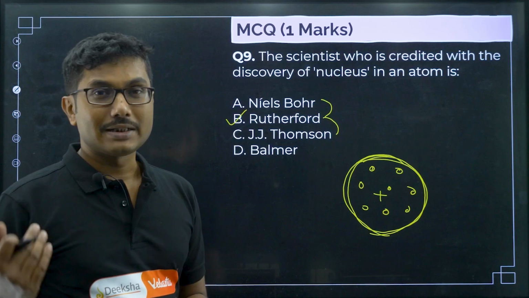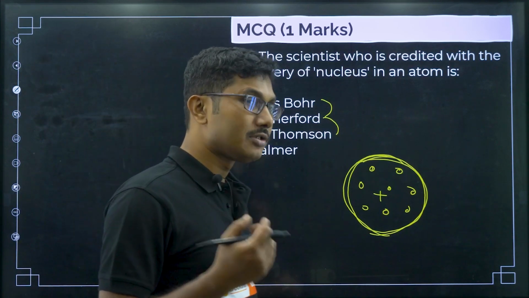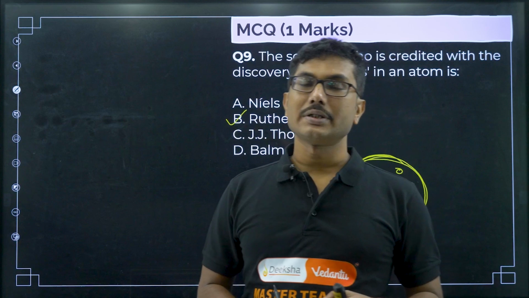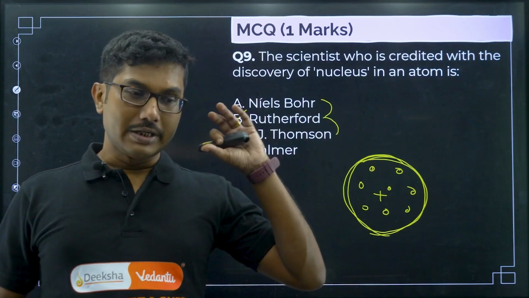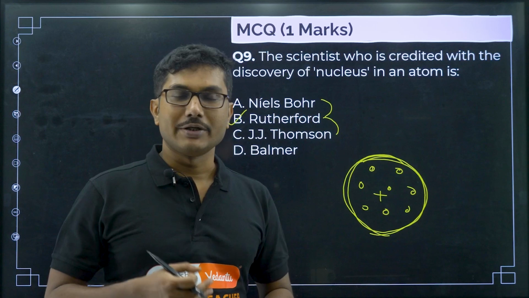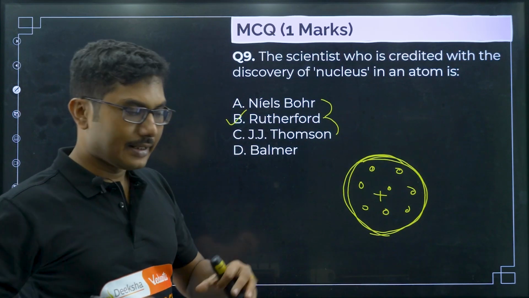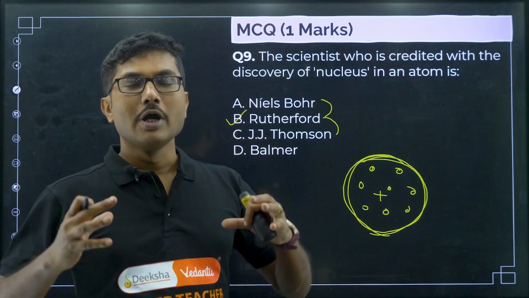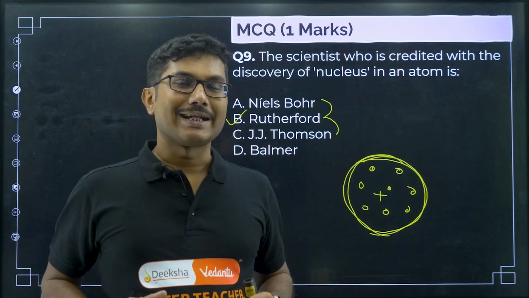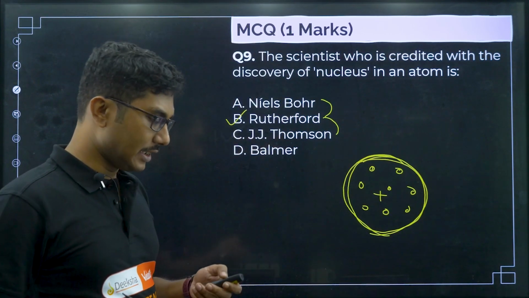That is why the discovery of the nucleus was given to Rutherford, but at this point of time the exact nature of the nucleus was not known, whether it is only a single positive particle or it consists of multiple protons and neutrons. He only suggested that there is a huge positive chunk sitting at the center of the atom and all the electrons are orbiting around it. That is his theory.